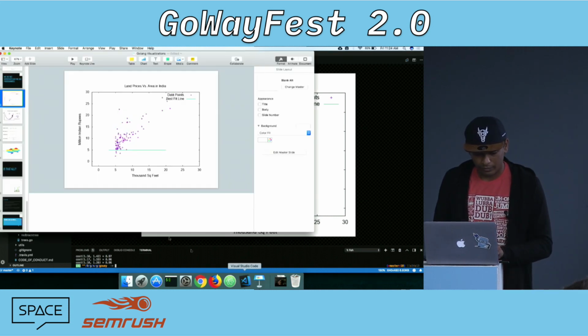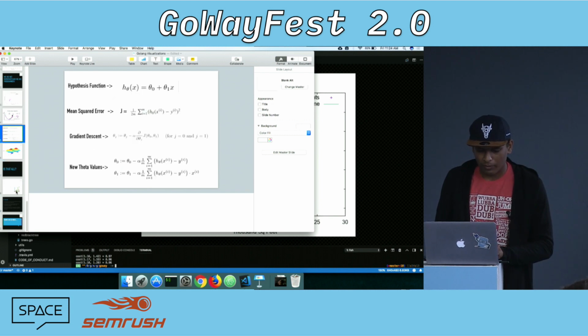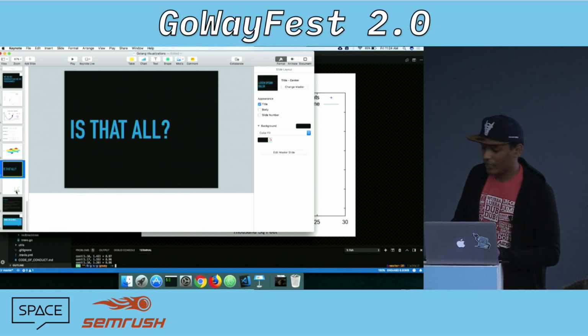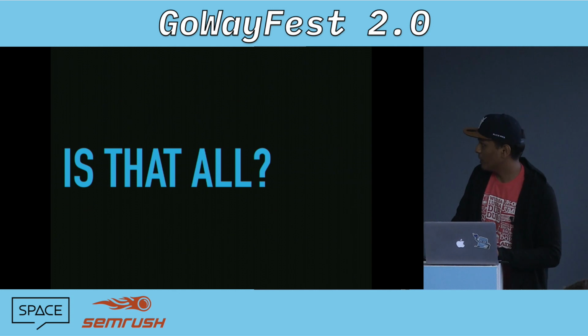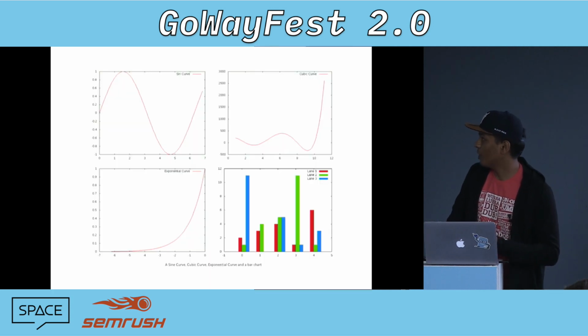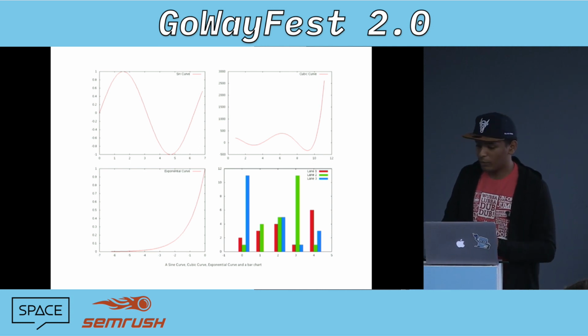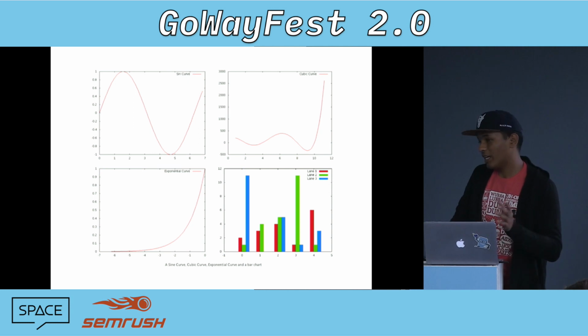So there's a lot of math, but I had to ignore it. Sorry. And is that all we can do from Gonum Plot? The answer is no. We can do a lot more. We can plot mathematical functions and things like that. We can plot bar charts and lots of cool things. We can even do 3D plots with this library. I didn't spend much time on the library, but I'm pretty sure it's very easy to extend it to more and more plots.